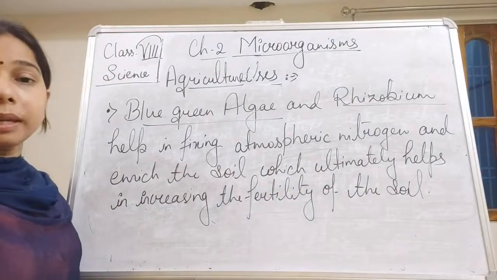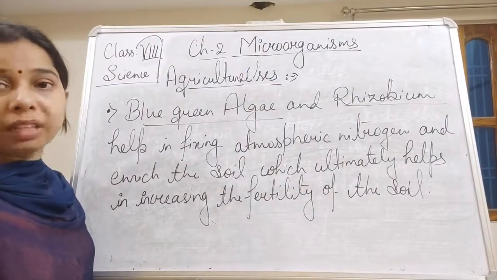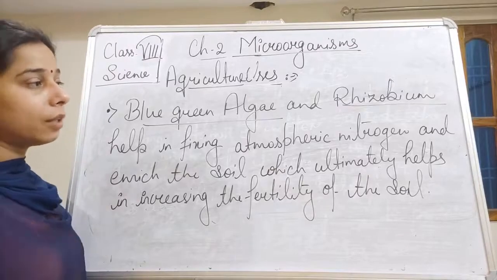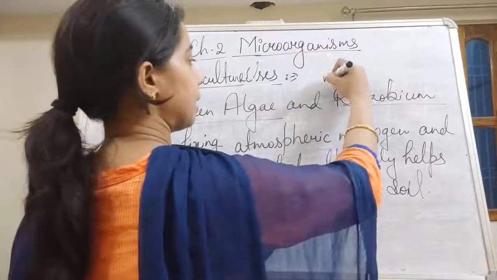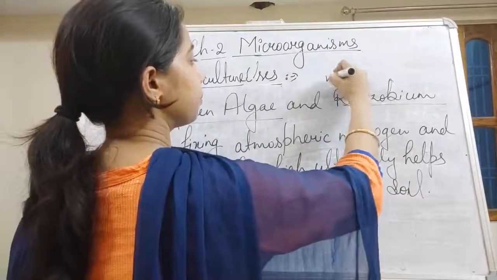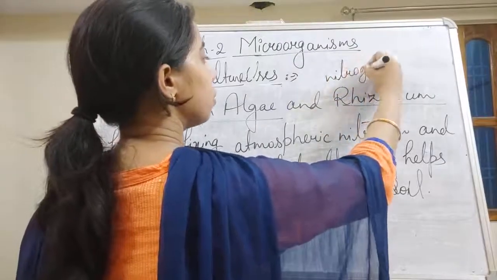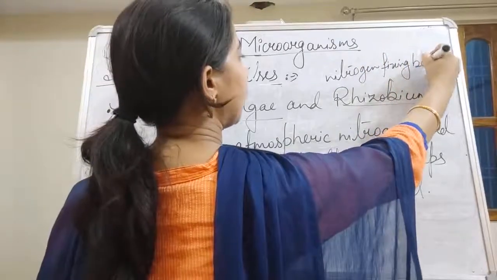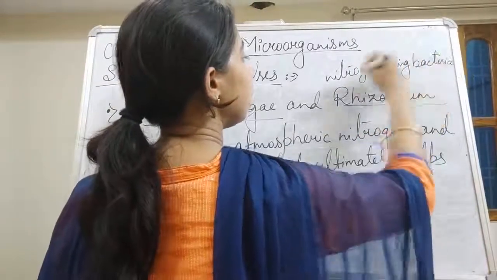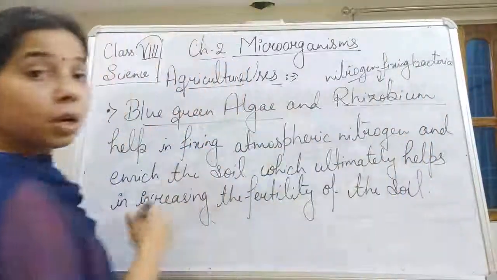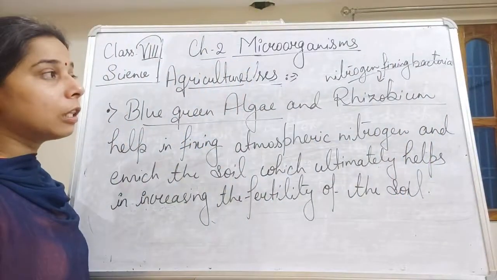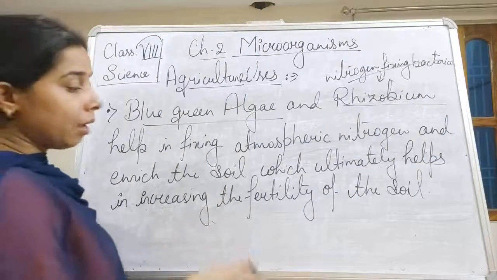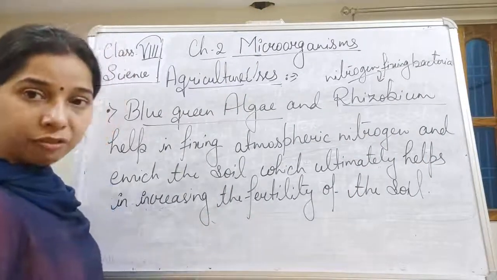Rhizobium is found in the root nodules of leguminous plants, and we all know that it is a kind of nitrogen-fixing bacteria. Who is that? That is rhizobium, which helps in fixing the nitrogen and thus helps in increasing the fertility of the soil.